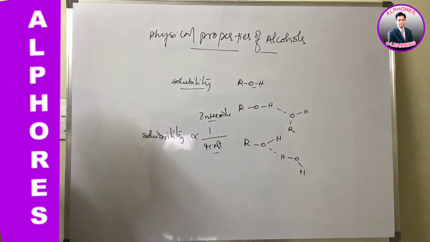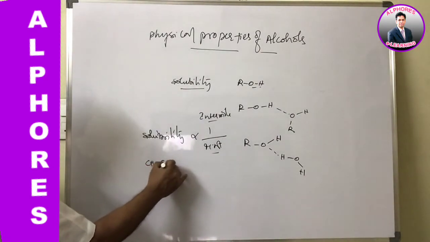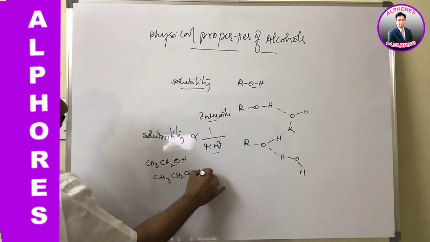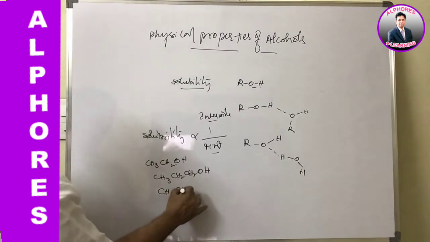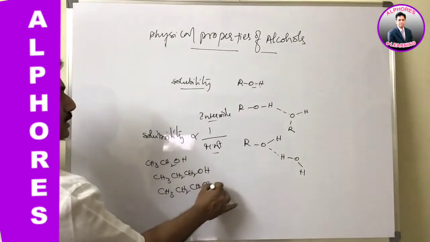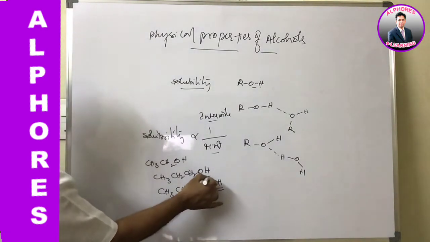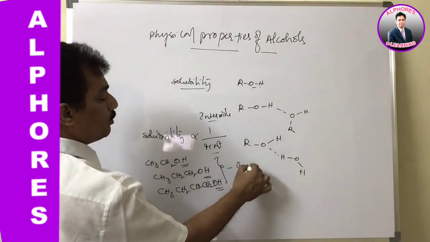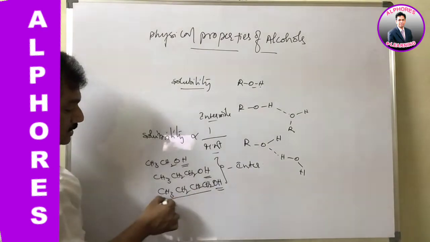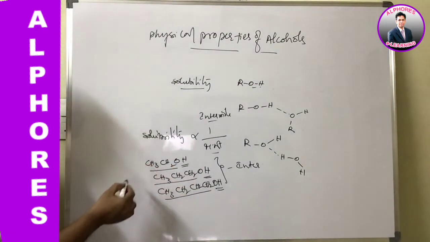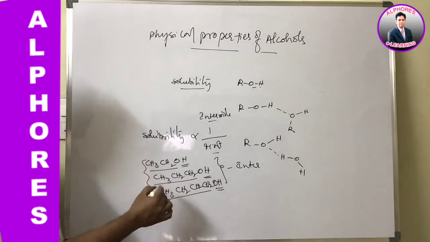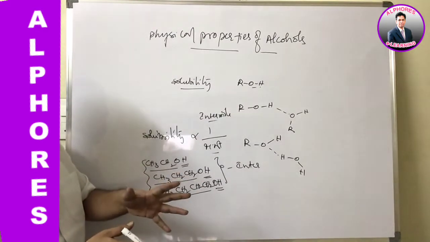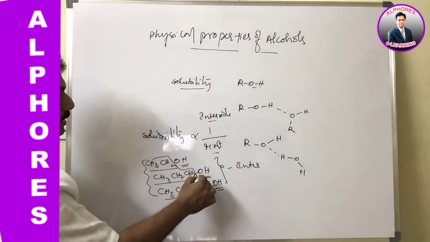The reason is, say for example if we compare ethyl alcohol and then propyl alcohol and then butyl alcohol, when the number of carbons increases in this molecule, just remember this part OH is a polar group, and thereby it is able to form intermolecular hydrogen bonding with the solvent, whereas this is a hydrophobic group. Hydrophobic means they are not interested to mingle or dissolve or come in contact with water, because they are the non-polar part of the molecule.